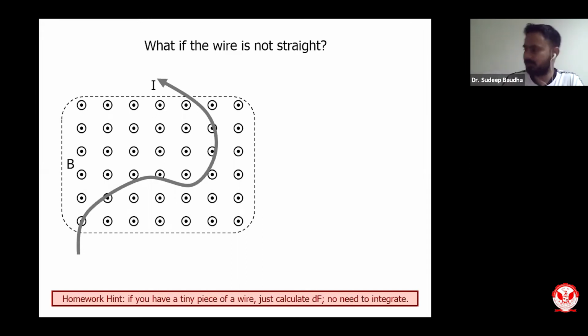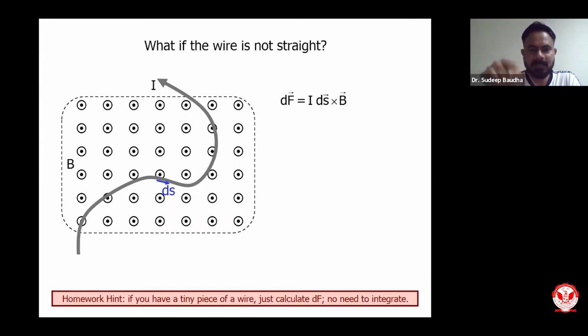As we have done for the majority of the cases, I take a small segment delta S or ds, and I take a small force exerted on that.